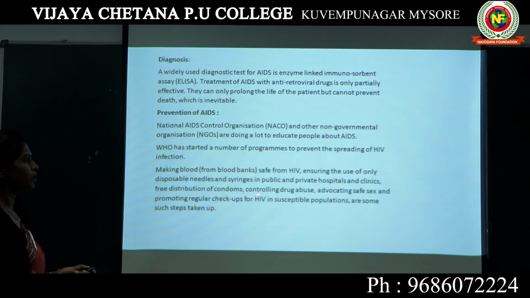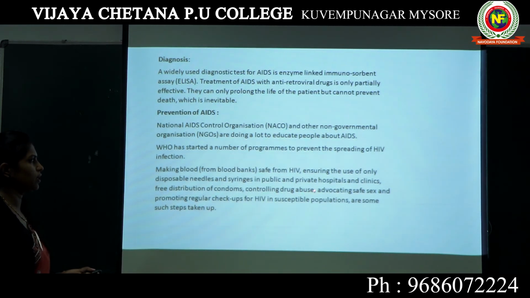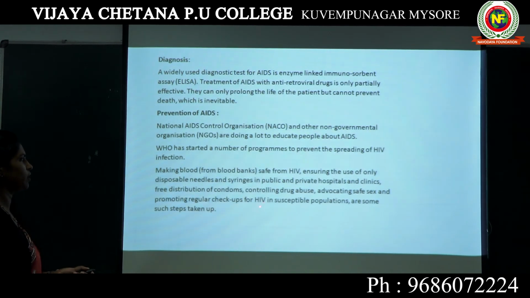Controlling drug abuse. People who are taking drugs tend to share their syringes and needles. So in order to avoid AIDS, controlling drug abuse is very important. Advocating safe sex and promoting regular checkups for HIV.